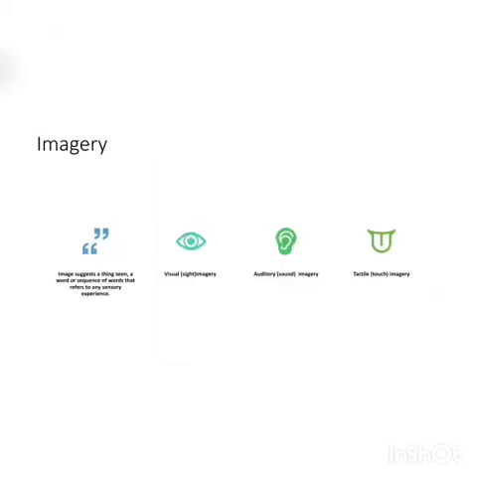The other one is imagery. Image suggests a thing seen, a word or sequence of words that refers to any sensory experience. There are visual or sight imagery, auditory or sound imagery, and tactile or touch imagery.